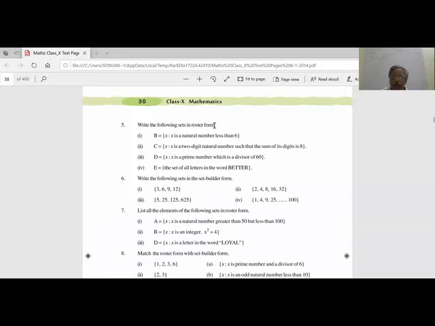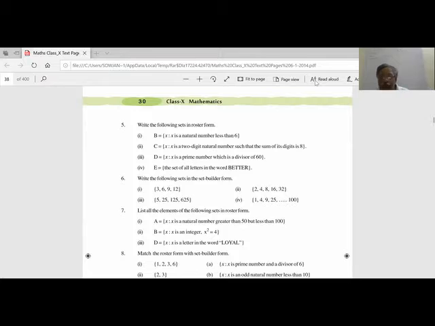We write here set builder form and Roster form. X belongs to a natural number less than 6. That means, in Roster form, when we convert this it is 1, 2, 3, 4, 5. It will come only up to 5. 6 will not come because it is less than 6. It is not less than or equal to 6. If I write less than or equal to 6, then 6 will also appear.